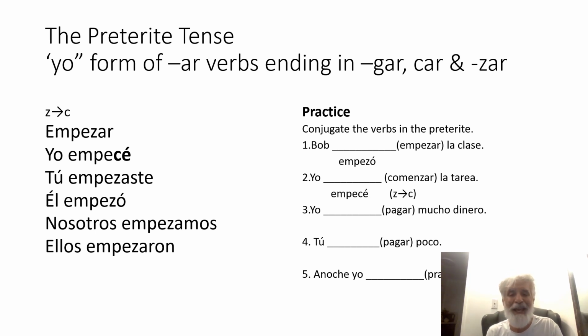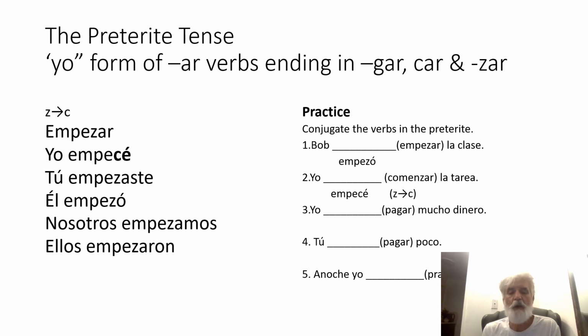So yo empecé. I'm sorry, my mistake here. It should read yo comencé la tarea, but it's the same idea. Empezar and comenzar mean the same thing. So what I should have put here should have been comencé with a CE ending. But let's move on.